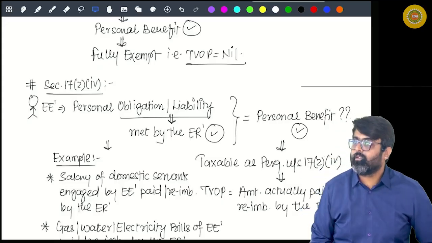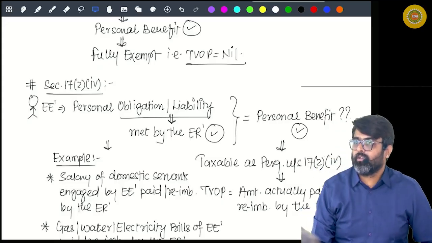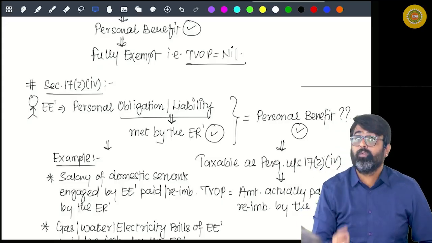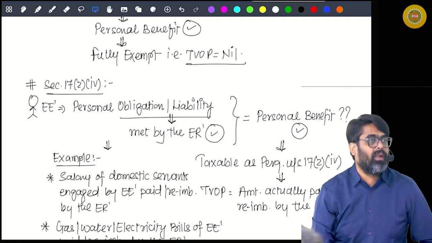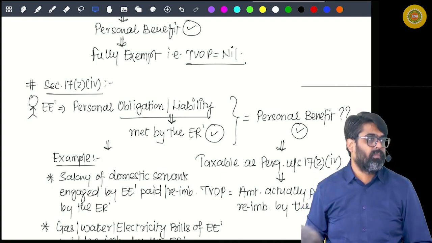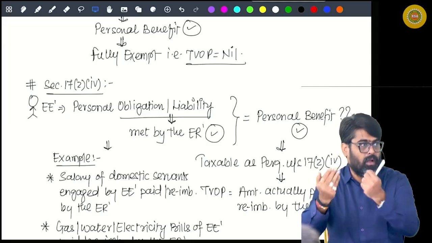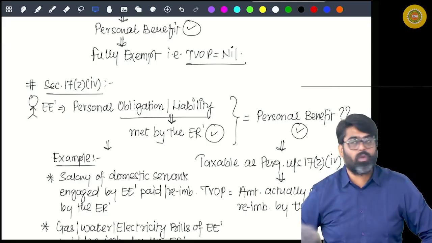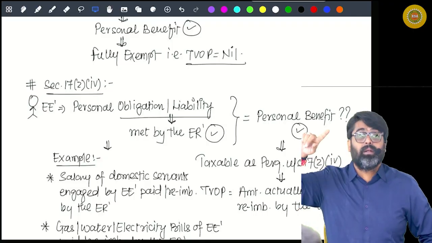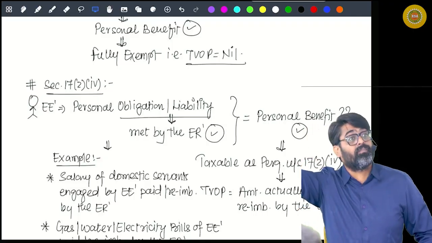Your gas bills, your electricity bills, your water bills, which were your personal obligations, you did not pay, your employer is paying. Or you pay, employer will reimburse. It is a perquisite under clause 4. One more thing, do you remember professional tax?